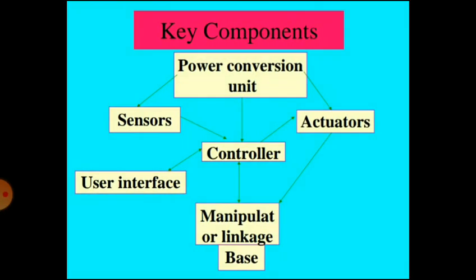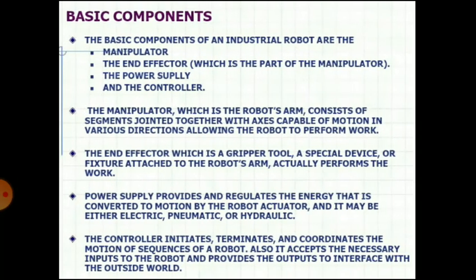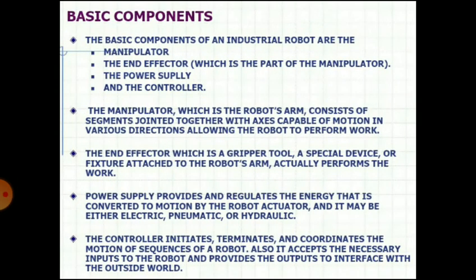Next part is basic elements of robots. The basic elements of robots are manipulator, controller, end effectors, sensors, energy source, and base. First is the manipulator, which is the robot's arm, consisting of segments jointed together with axes capable of motion in various directions.